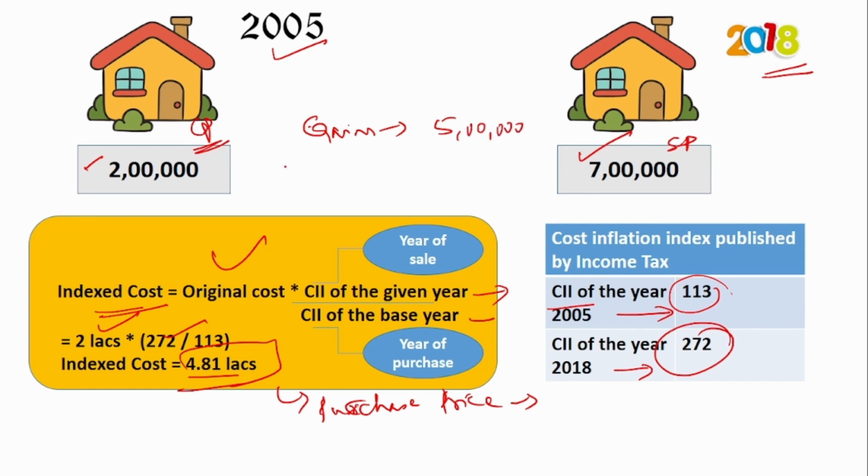Now, since the purchase price has increased to 4.81 lakhs, the gain has reduced to about 2.2 lakhs, almost more than half. So this indexation benefit increases the purchasing price, which means it reduces your gain, because the inflation part is included in the calculation of the indexed cost. This is the main purpose and benefit of indexation.